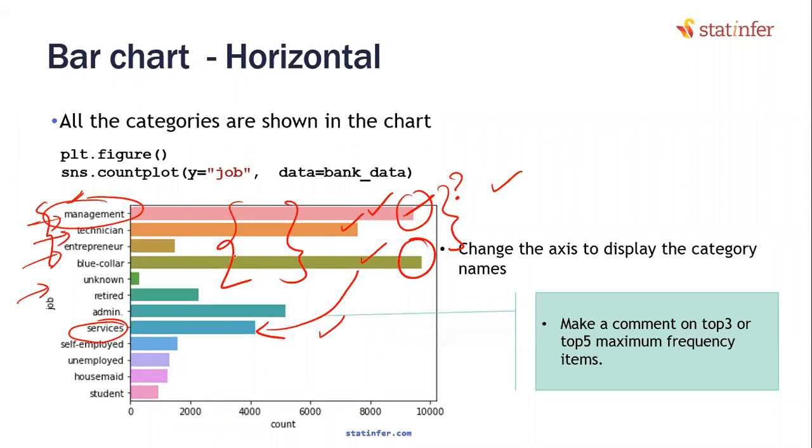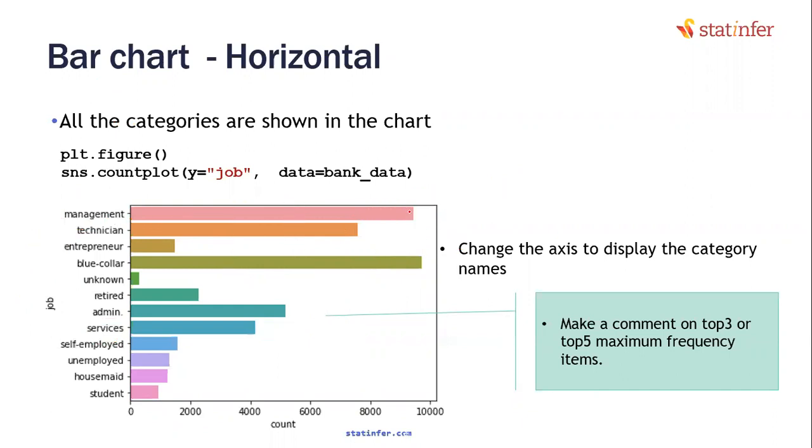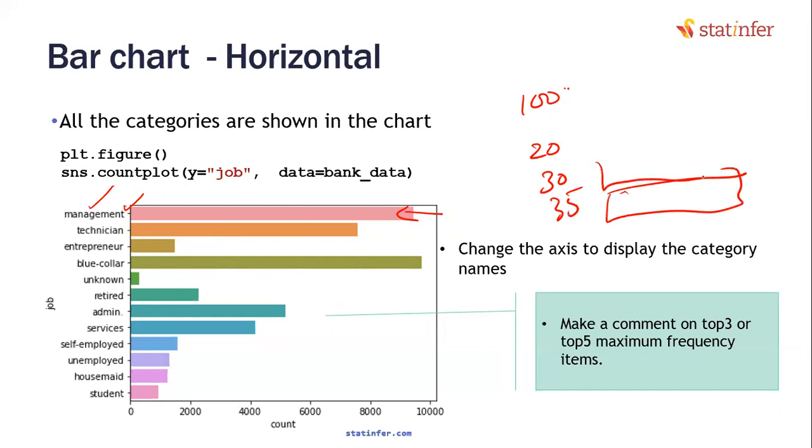Are you with me? So this is a very simple one, the bar chart. For every category, you will create a bar. And what is the length of the bar? I think all of you know that, right? The length of the bar is the number of times it has appeared. So let us suppose there are 100 records. Out of them, 20 times management has come, 30 times technician has come, entrepreneur has come, let's say 35 times. The entrepreneur will have the largest bar, and then a slightly smaller bar will be for this one, and this will be the slightly smaller one.